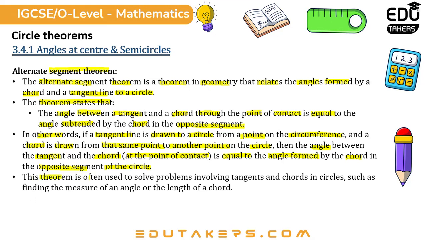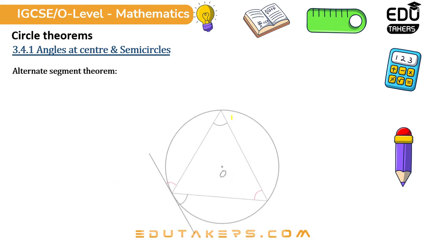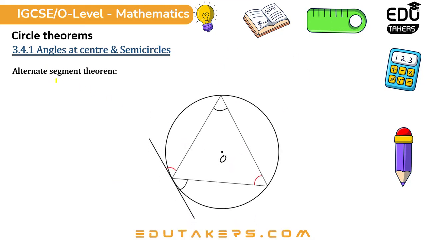This theorem is often used to solve problems involving tangents and chords in circles, such as finding the measures of an angle or the length of a chord. It's the alternate segment theorem. This angle is equal to this, and this angle is equal to this.